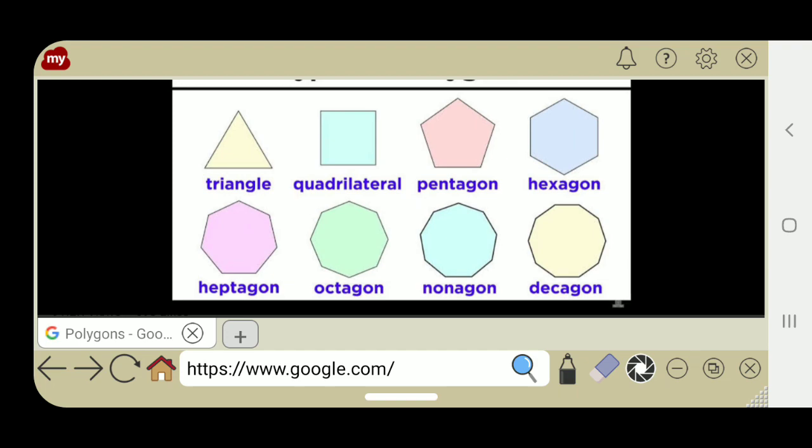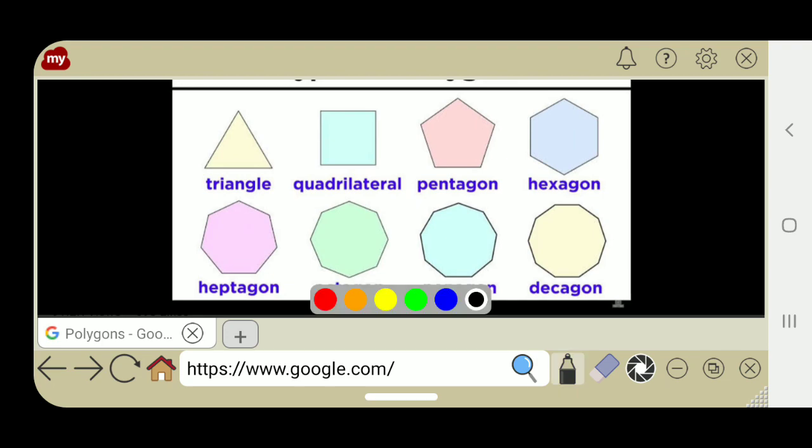Three-sided polygons are called triangles. Four-sided polygon is a quadrilateral. Five-sided polygon is a pentagon. Six-sided polygon is a hexagon.